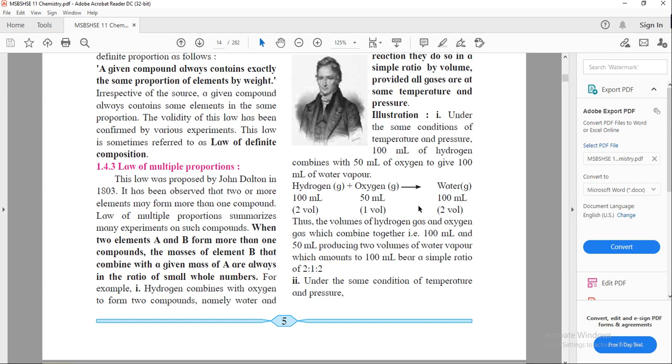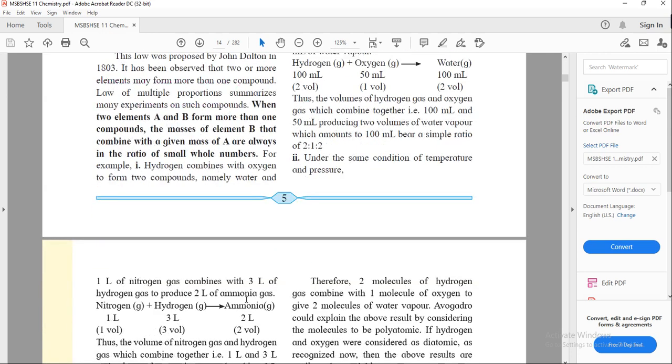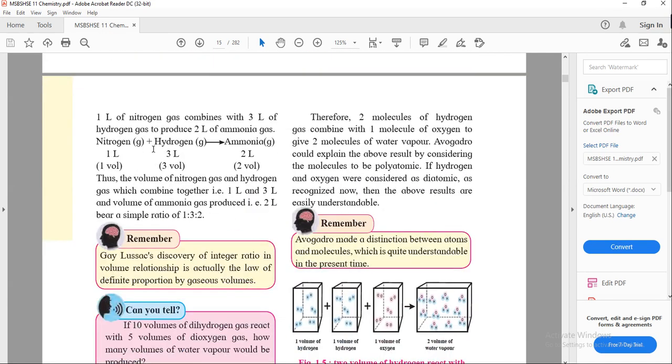It is a simple ratio, not a fraction, not a decimal, because the volume means, if 2 liter of hydrogen is reacting with 1 liter of oxygen, it will produce 2 liter of H2O, or water vapors.